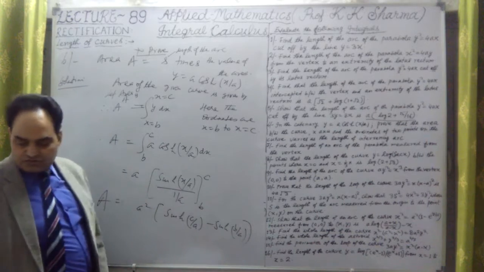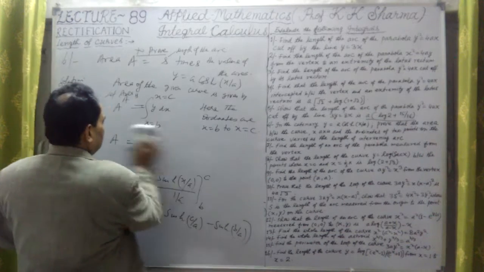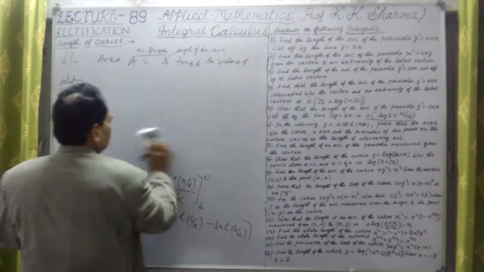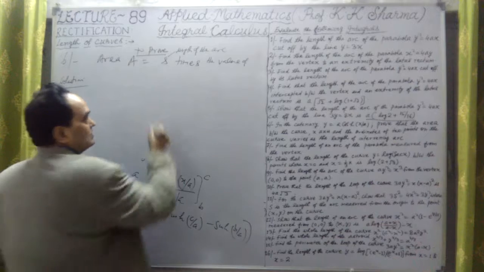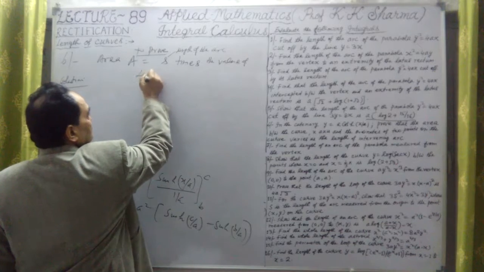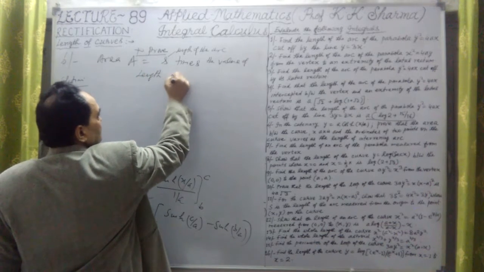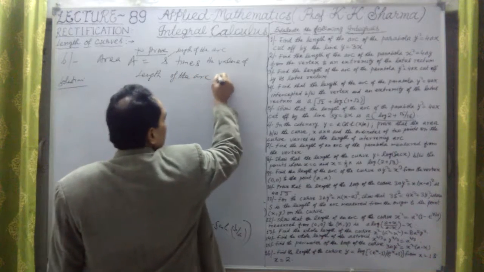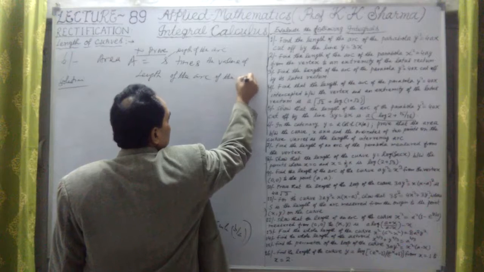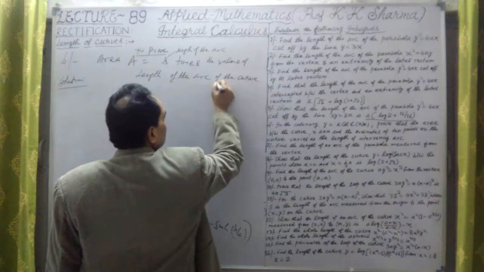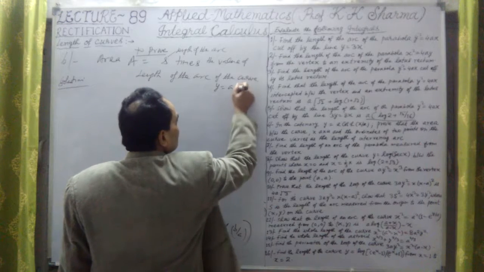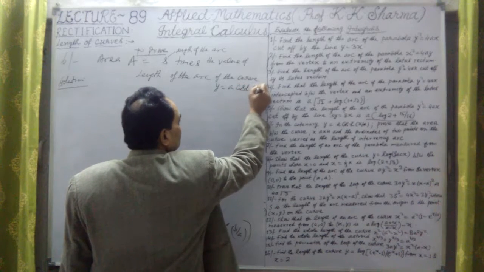Now what is the length of the arc of the curve y equal to a into cos hyperbolic x upon a?